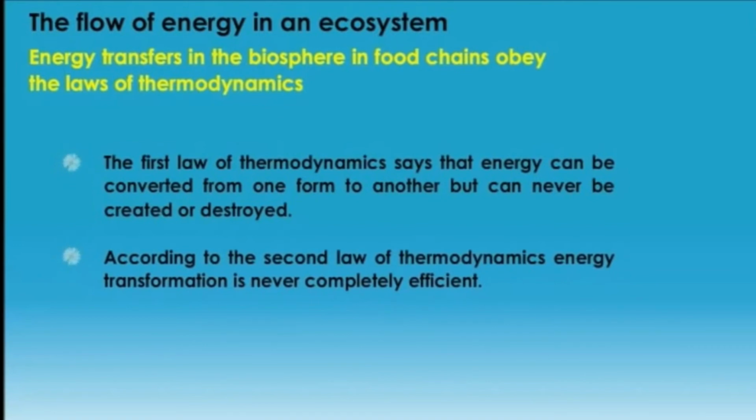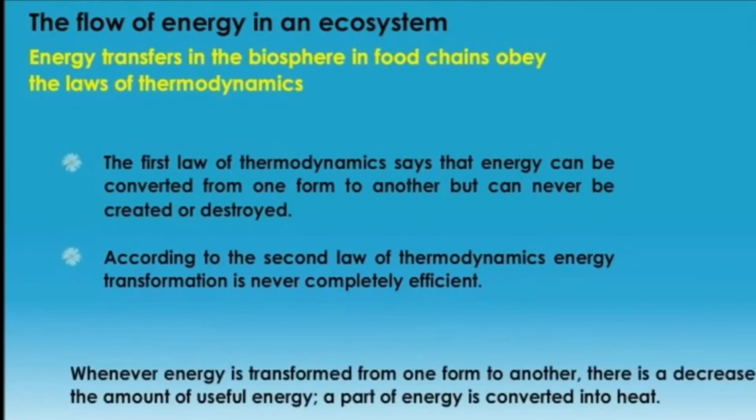According to the second law of thermodynamics, energy transmission is never completely efficient, not 100%. Whenever energy is transferred from one form to another form, there is a decreased amount of useful energy. A part of the energy is converted into heat energy.